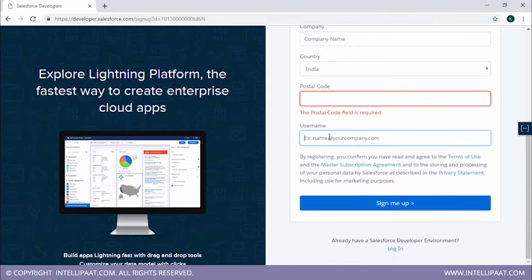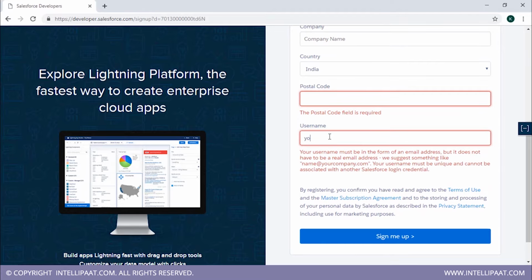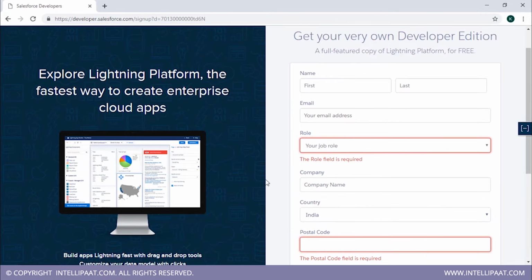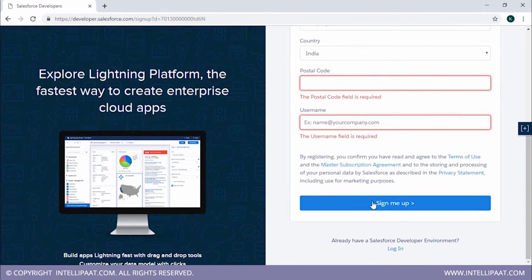So the username of Salesforce developer's account needs to be in this format. It should be written as your name at your company's name.com. So this is how Salesforce wants your username to be. This is the username that you will be using to log into your Salesforce account in future. So make sure this is in the right format. When you're done filling the whole form, you'll just click on sign me up.